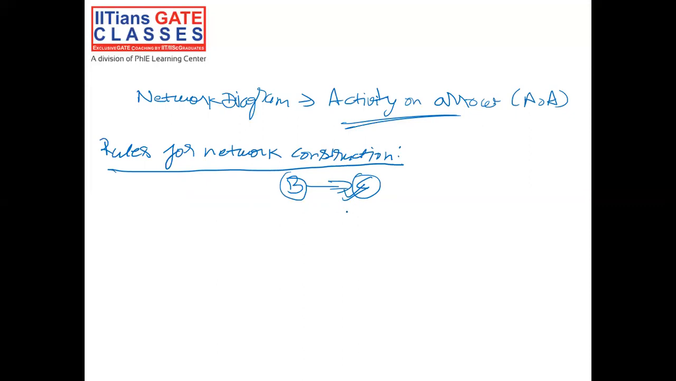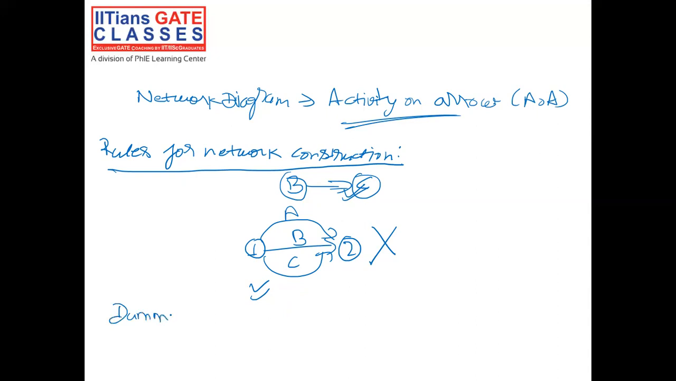Now, next is no two or more activities may have the same head and tail events. So let's say this is the node 1, this is node 2, and we have certain activities, activity A, activity B, and activity C. So this is not allowed. Having the same head event and same tail event for each activity is not allowed. To resolve this particular issue, we use something called a dummy activity.